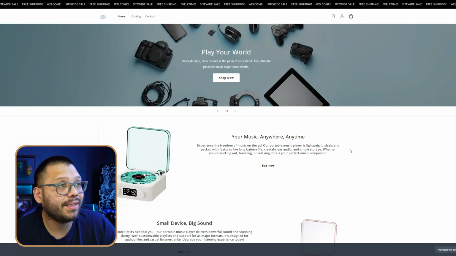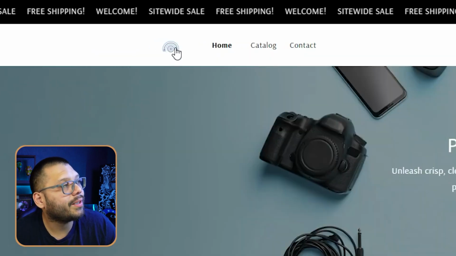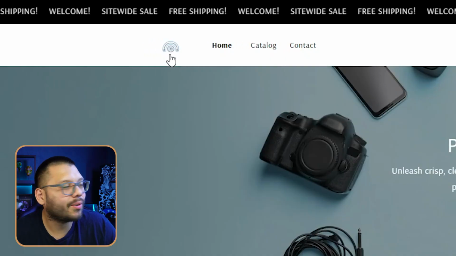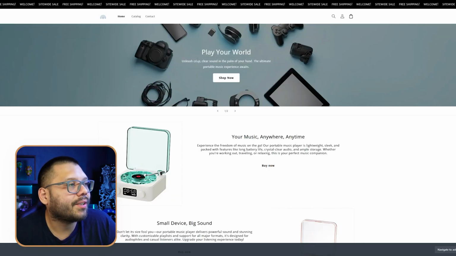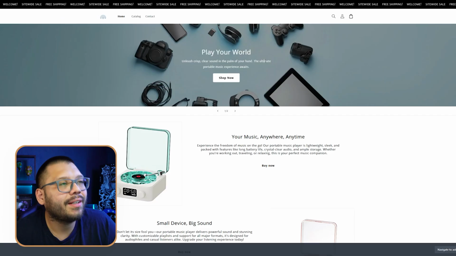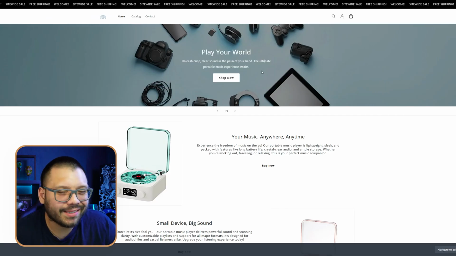and we'll see what our store looks like. And as you can see, this actually looks really nice. It has a nice banner up here. The logo is actually really cool. It looks like kind of an abstract Wi-Fi. We have play your world, unleash crisp, clear sound in the palm of your hand. Obviously, this is not what we're necessarily aiming for.